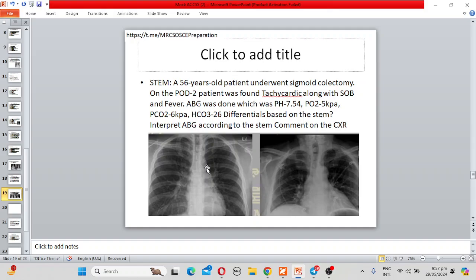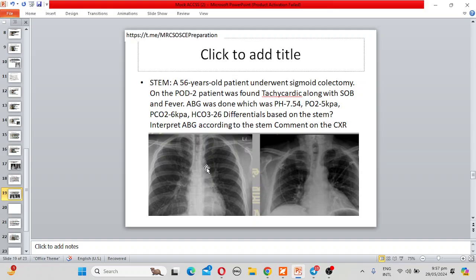Now tell me, what is the ECG finding of pulmonary embolism? There will be sinus tachycardia, and there will be an S wave in lead I, and Q wave and T wave inversion in lead III. You are completely right.